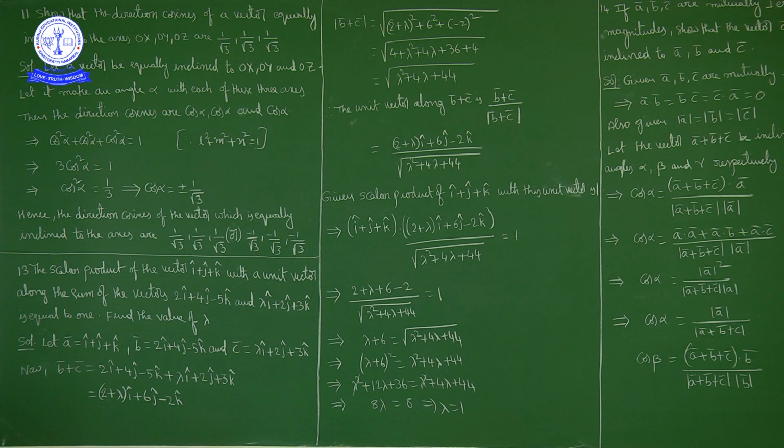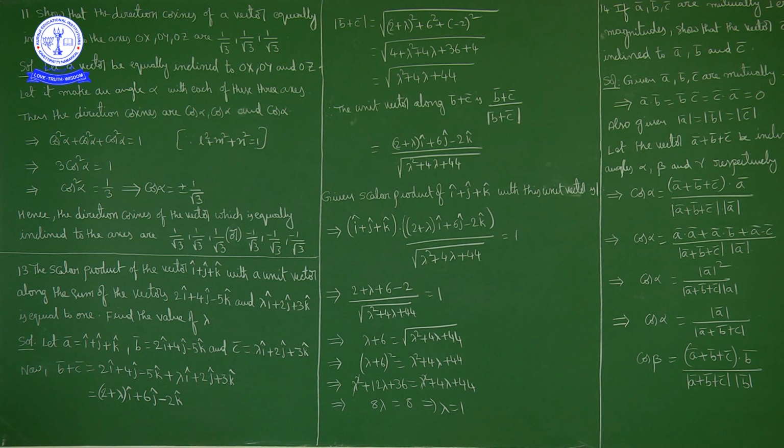Okay, this is question number 11. Next question, question number 13. The scalar product of the vector i cap plus j cap plus k cap with a unit vector along the sum of the vectors 2i cap plus 4j cap minus 5k cap and lambda i cap plus 2j cap plus 3k cap is equal to 1.